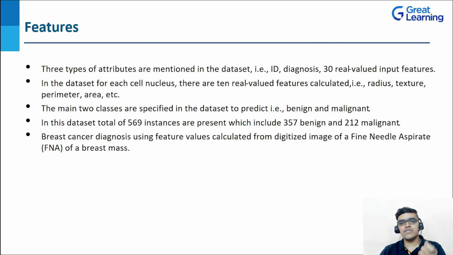Coming to the features of this dataset, here we have 3 kinds of attributes: ID, diagnosis, and 30 real valued input features. Also, for each cell nucleus, there are 10 real valued features, that is radius, texture, perimeter, area, symmetry, smoothness, compactness, and so on. Basically, we have two main classes specified in the dataset, that is benign and malignant. This dataset contains 569 instances, which consist of 357 benign and 212 malignant.